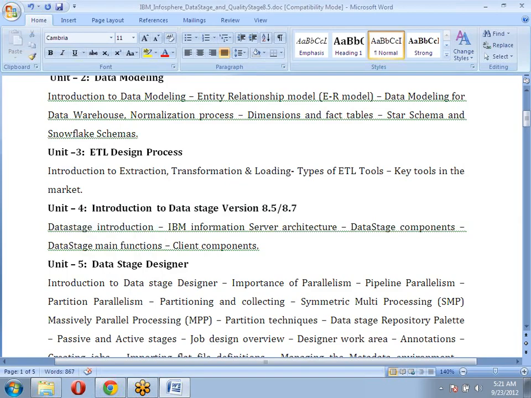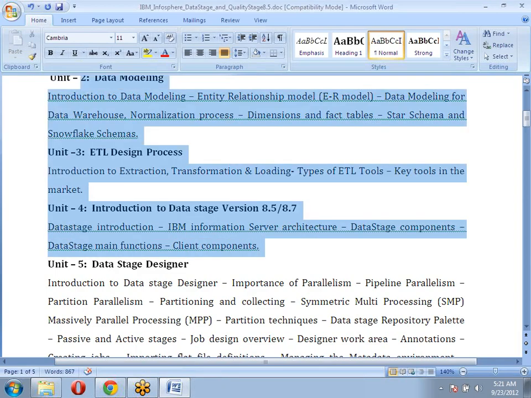Here we are going to discuss the architecture of DataStage 8.5 or 8.7, which we can simply call the Information Server architecture. In earlier versions of DataStage, we called it the DataStage architecture. But from DataStage version 8.1 onwards, we call this the Information Server. That also we will discuss, right?